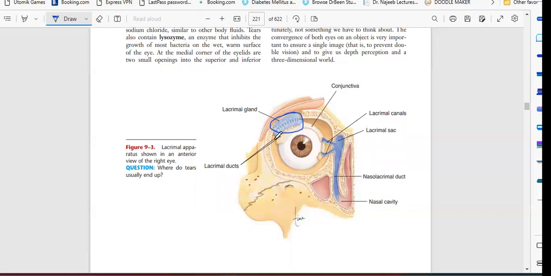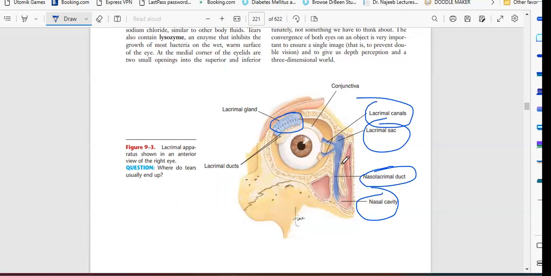Why is this? To wash the eye. So this is the lacrimal gland and lacrimal sac. From this area the water will come and will be released from this area. Lacrimal canals, lacrimal sac, and this is the nasolacrimal duct, and this is the nasal cavity. It is attached to the lacrimal glands.